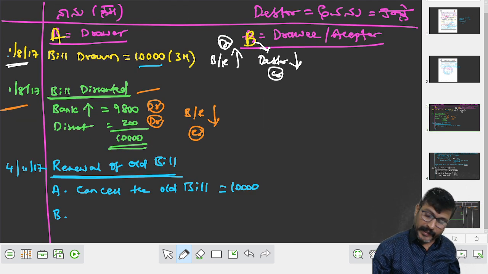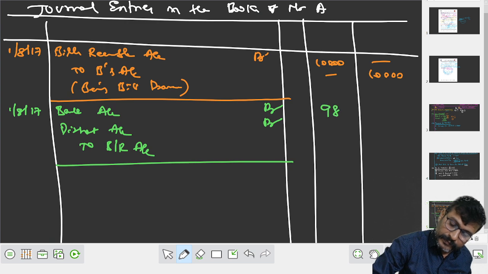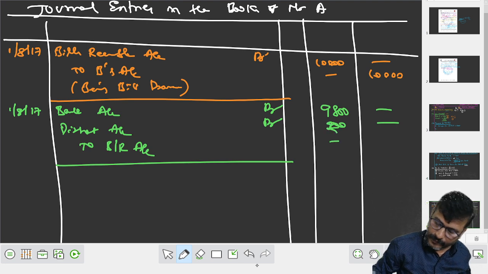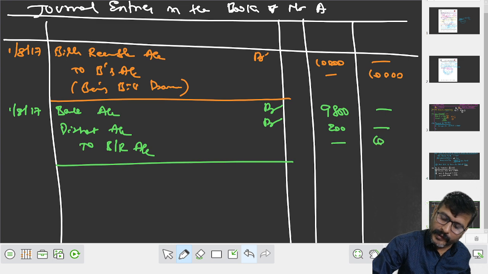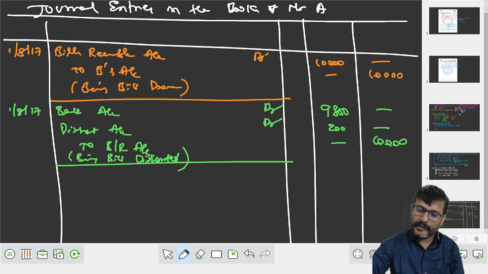How much? 9,800, 200, 9,800, 200 dash 10,000, being bill discounted. Okay, डिस्काउंट भी हो गया.